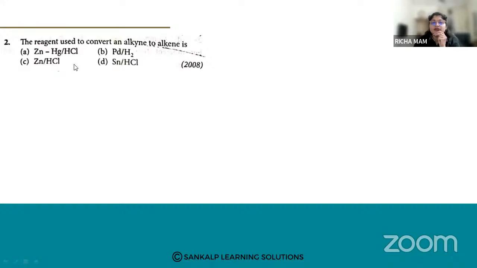The reagent used to convert an alkyne to alkene is? Which is the reagent used to convert alkynes to alkene, that is, to convert the triple bond into a double bond? The options: A, zinc, Hg, HCl; B, palladium in the presence of H2; C, zinc in the presence of HCl; and D, tin in the presence of HCl. So which reagent is used to convert an alkyne to alkene, from a triple bond to a double bond?